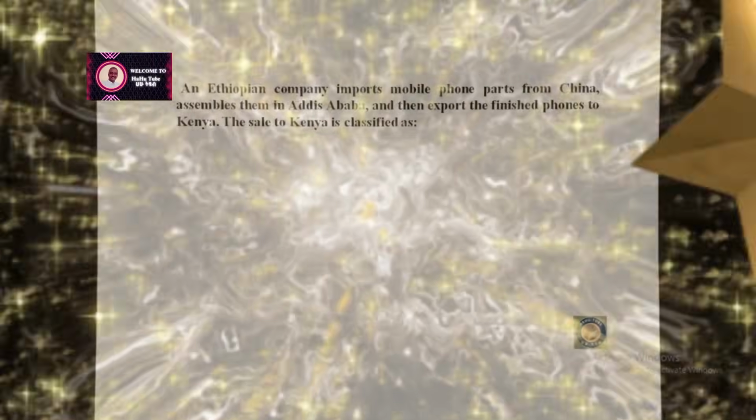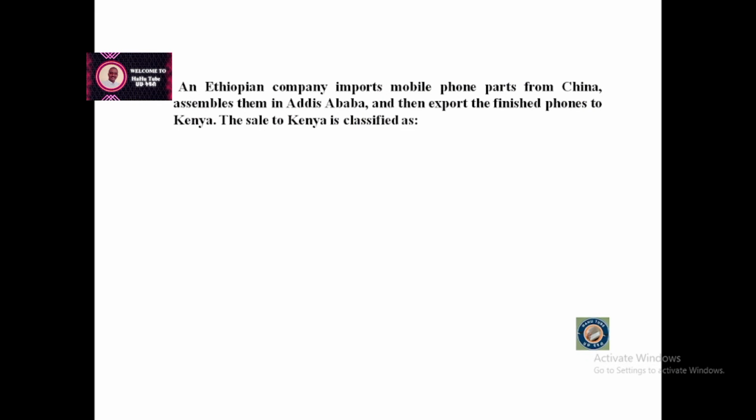An Ethiopian company imports mobile phone parts from China, assembles them in Addis Ababa, and then exports the finished phones to Kenya. The sale to Kenya is classified as A. Export trade, B. Retail trade, C. Entrepot trade, or D. Import trade.